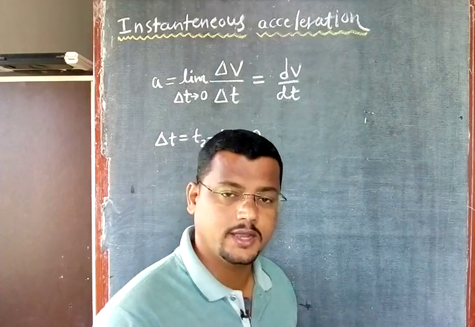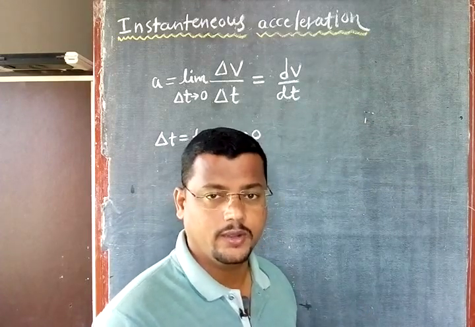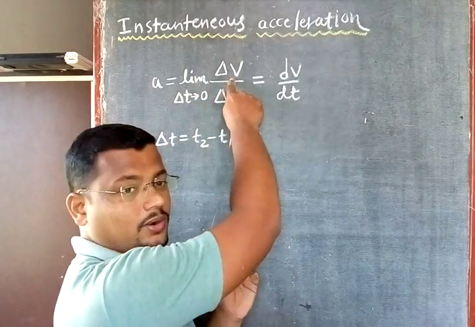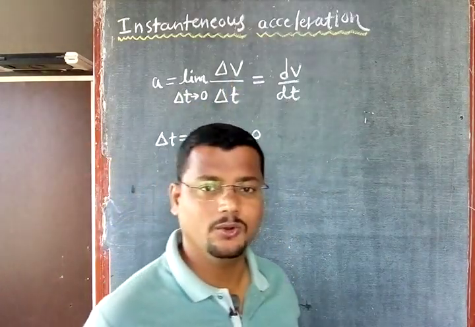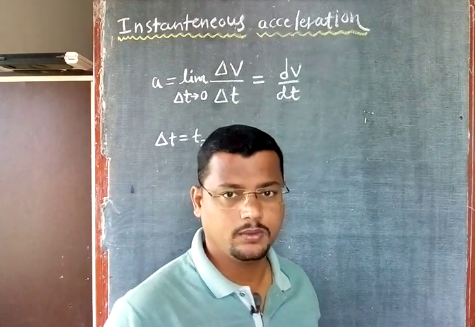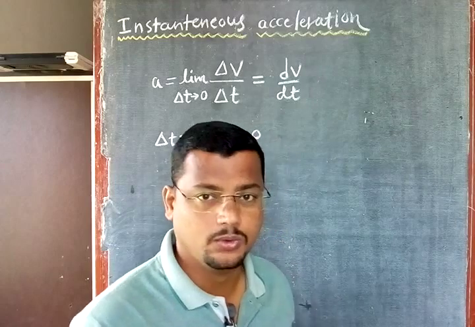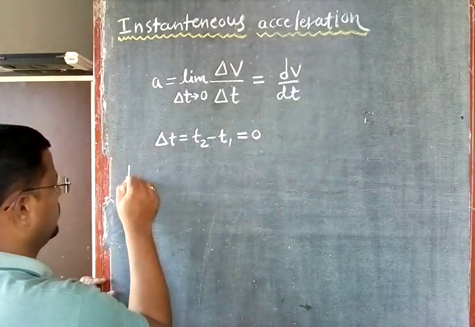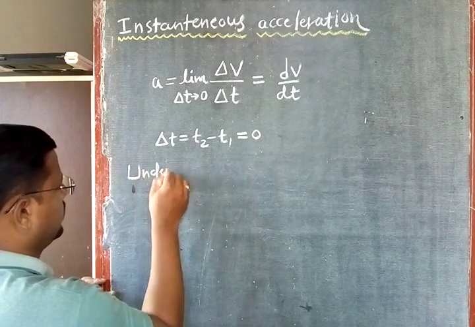Now the velocity can be 0, negative and positive. And your acceleration depends upon the velocity only. So your acceleration can be 0, can be positive, or can be negative. I can ask you for 3 marks here. You can write this question in your notebook now.